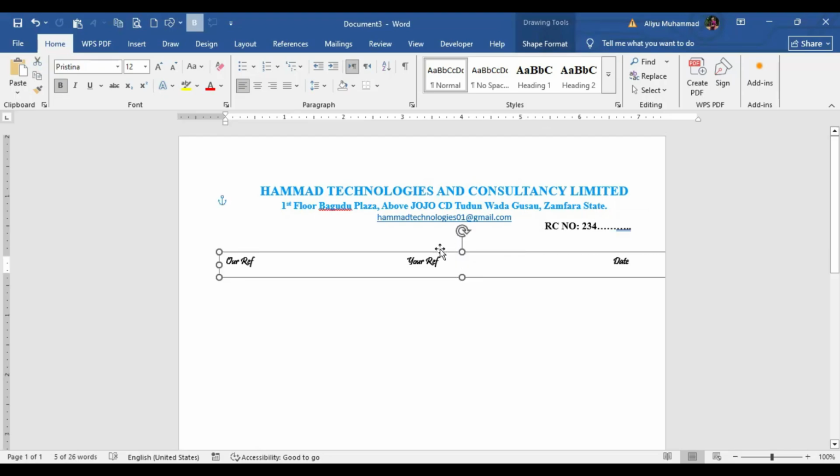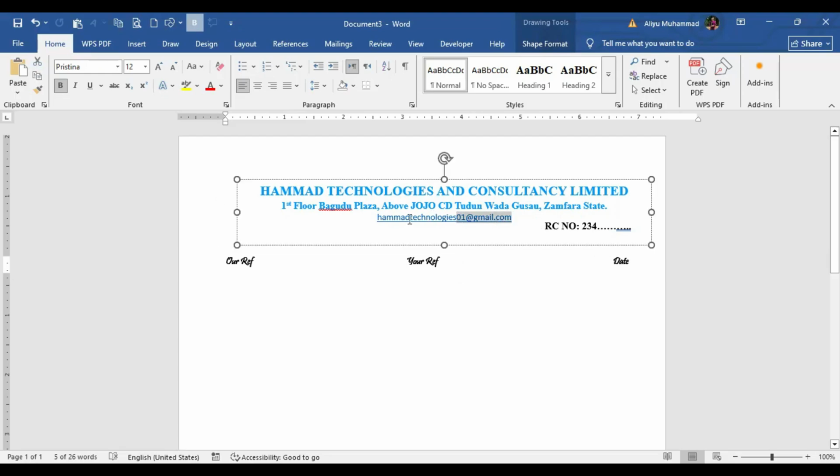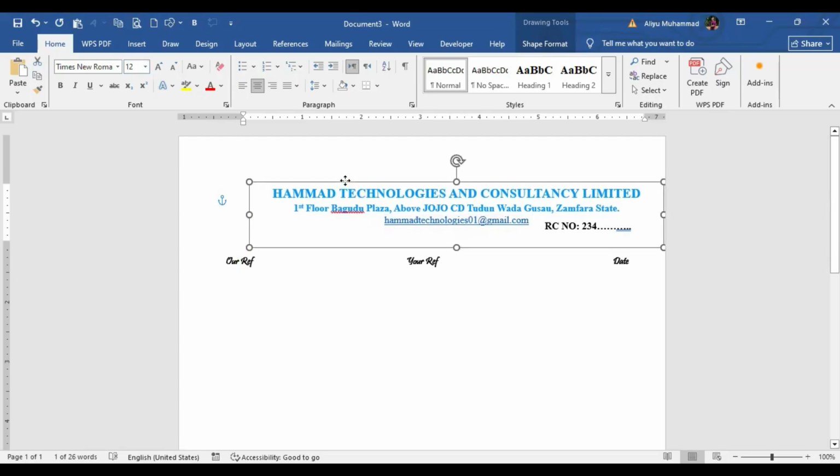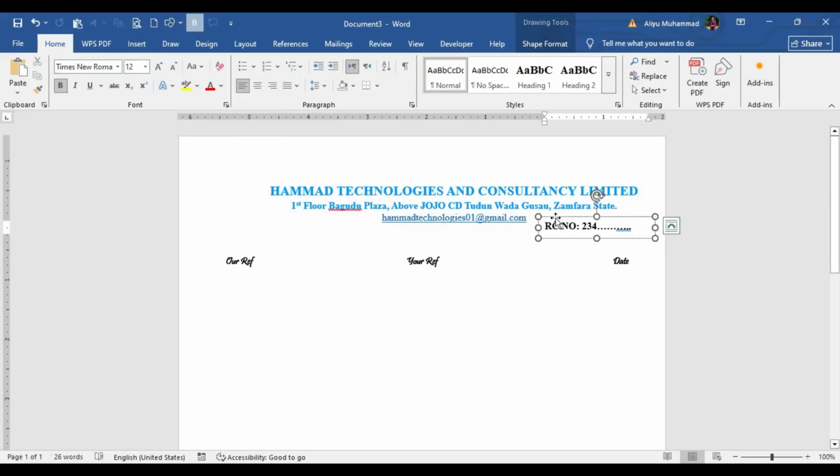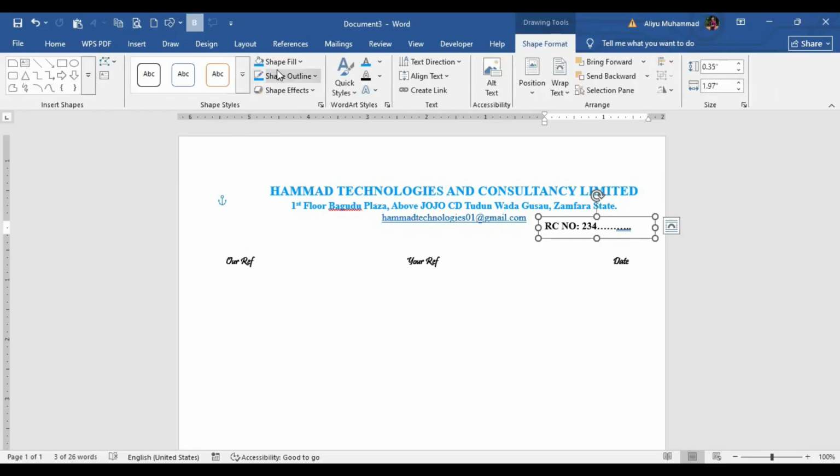So now we are going to design a simple letterhead with designs. But first of all, let me customize this text. Let me turn it to Times New Roman and the font size to 12. So now let's just design a simple letterhead. For this, I have to remove the shape fill. Shape format, shape fill, no fill.